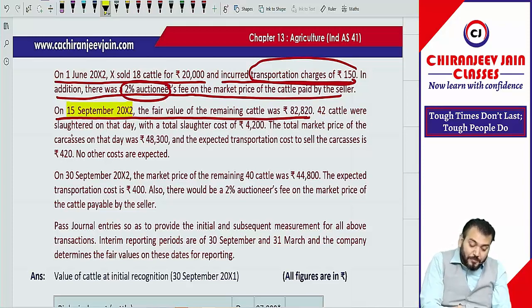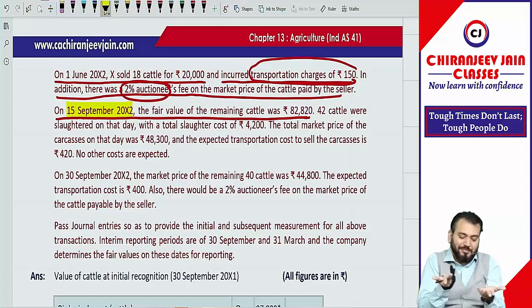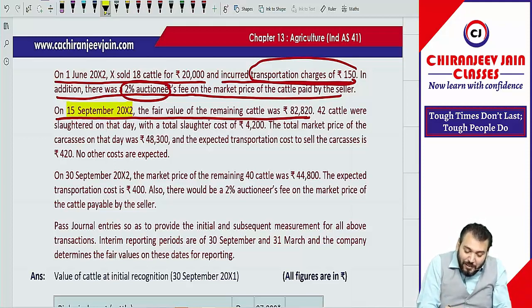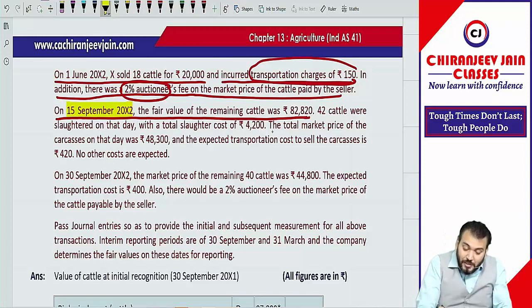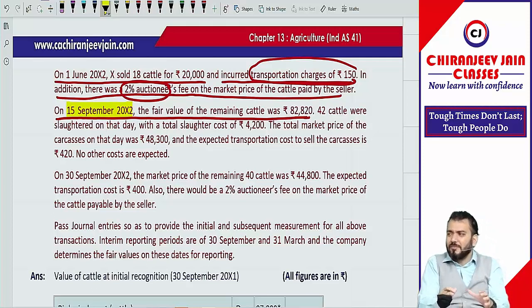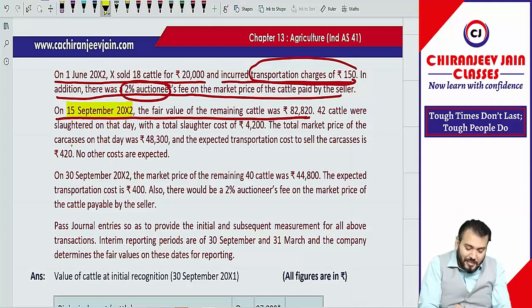42 cattle were slaughtered on that day. Slaughter means ceasing of life. Correct? The fair value of the remaining cattle was as given. The 42 cattle were slaughtered on that day with a total slaughtering cost of 4,200. Means there will be some cost of slaughtering also. The total market price of carcasses on that day was 48,300. Means whatever harvested product is generated, that is known as what? Carcasses. Correct? Understood? Was 48,300.